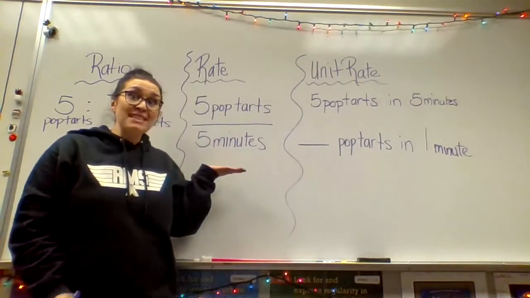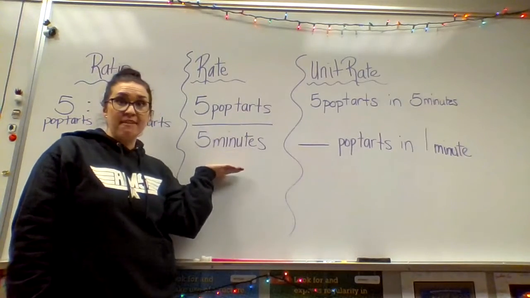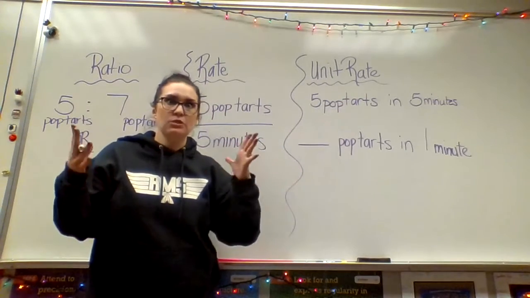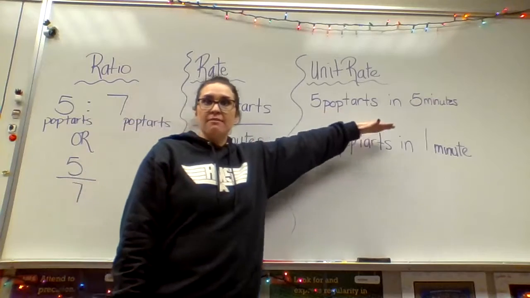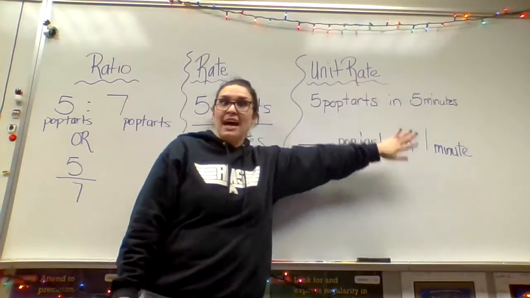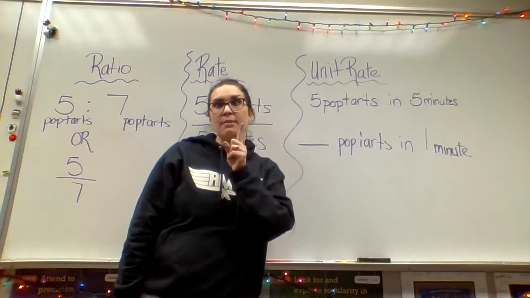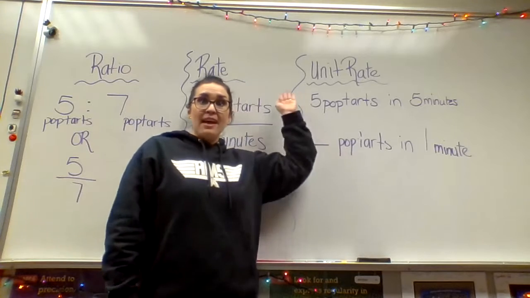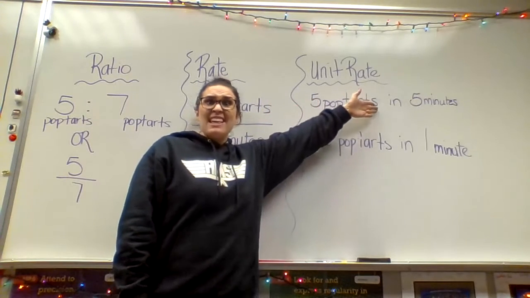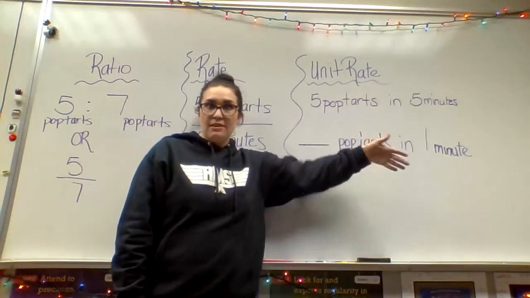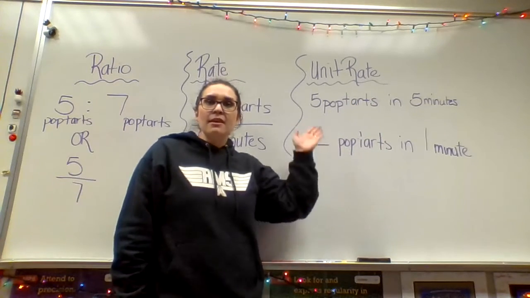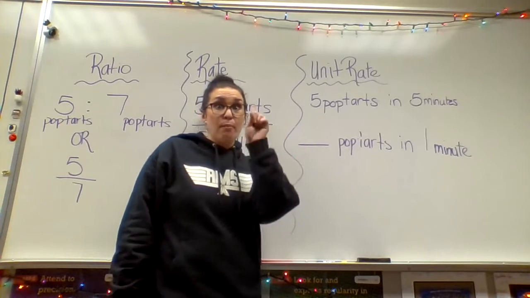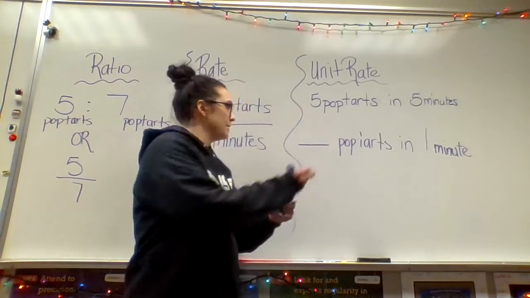I took my same rate, 5 Pop-Tarts in 5 minutes, and I was able to write that out as a little bit of a sentence. We have 5 Pop-Tarts in 5 minutes. But for the unit rate, I want to know, how much do I eat in 1 minute? In 1 minute, how many Pop-Tarts can Mrs. Schlecht eat? Look at the relationship here. I have 5 Pop-Tarts and then 5 minutes. Think to yourself, how can you get from 5 minutes to 1 minute? Well, you divide by 5. So what's 5 divided by 5? 1. So that means that Mrs. Schlecht can eat 1 Pop-Tart in 1 minute.